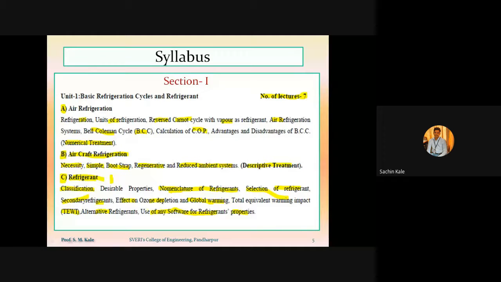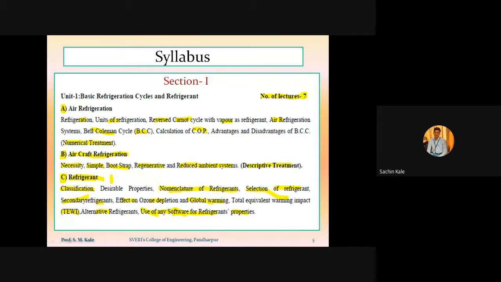Nowadays we are using software for finding out the various properties of the refrigerant. That means what will be its boiling point, what will be its freezing point, what will be the enthalpy of that refrigerant. So whatever thermodynamic properties, as well as physical and chemical properties are there, to determine those properties we are using the software.